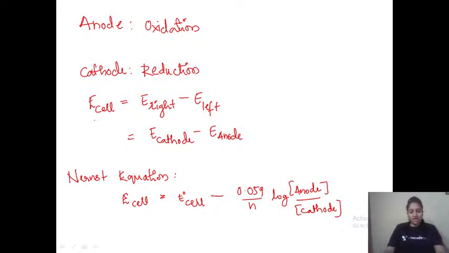Now, you might ask me, here also we are calculating E cell, and there also we are calculating E cell. But in the earlier formula we can calculate E cell when we know the potential of cathode and anode separately. If you know the concentrations at the anode and cathode, then you can use this particular formula. So let us go for one of the questions.